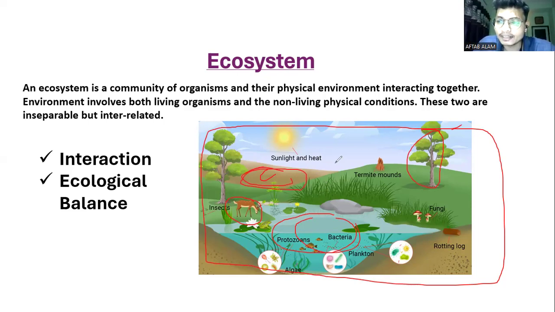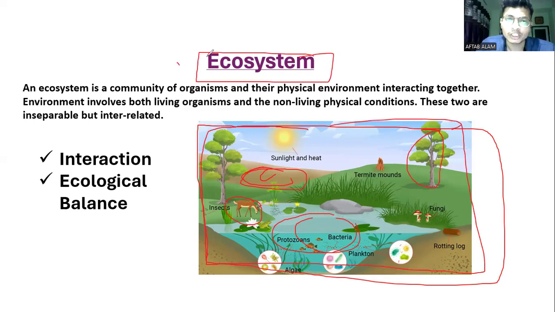They both are dependent and they are interrelated. That means when biotic and abiotic elements combine to create a relation for living beings, this relation is nothing but an ecosystem.